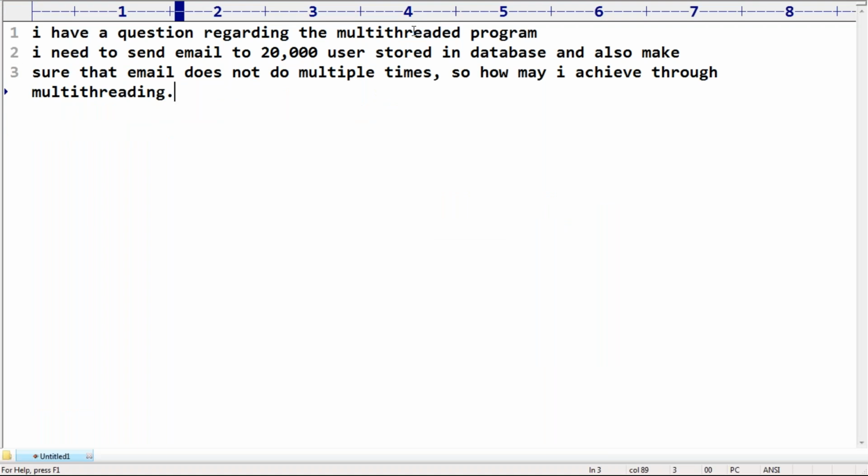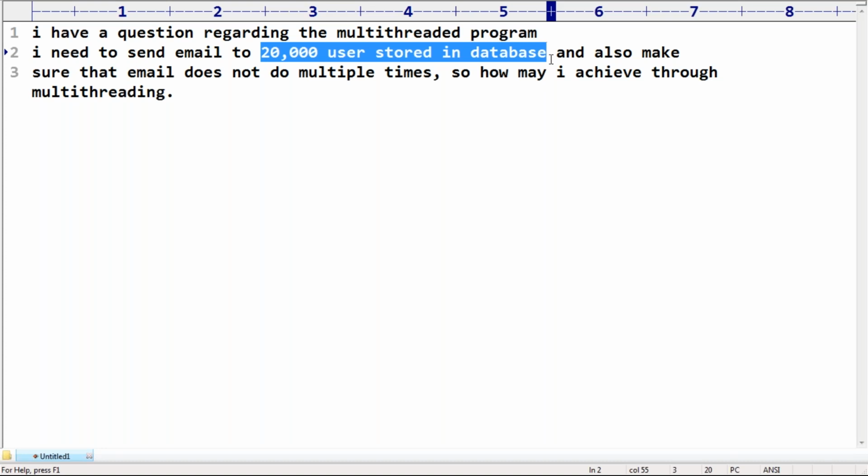Yes, we can use the multi-threading concept, because the task is sending email to 20,000 users stored in the database. All of them are independent users, so there is no problem at all. We can use multi-threading.